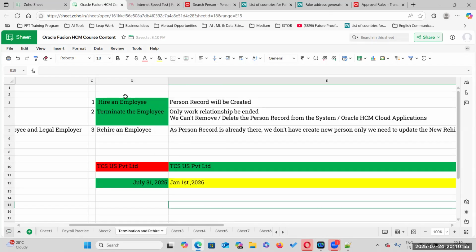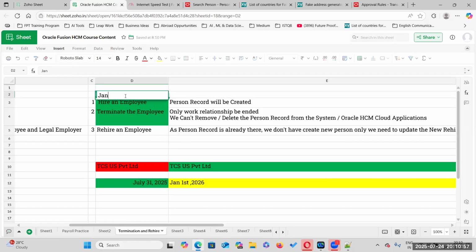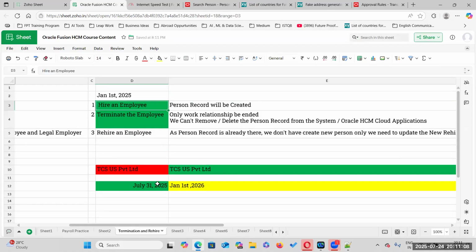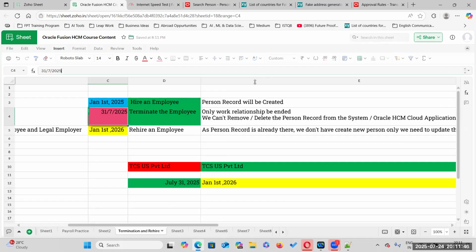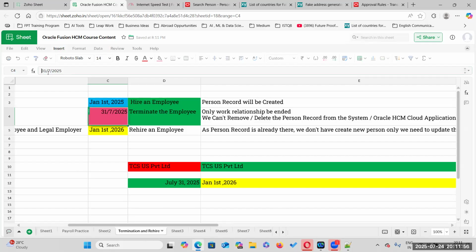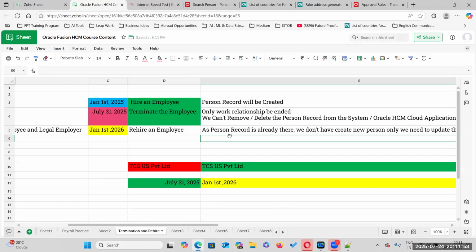What is the hire date? January 1st, 2025. Right. This is the hire date. This is the termination date. So these dates are very much important here. Always remember in Oracle, effective date is the most important concept. Date effective records on everything.